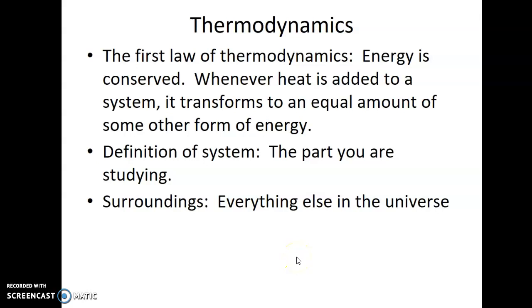Okay, so we're going to talk a little bit about the first law of thermodynamics, which you've heard before. Energy is conserved. So whenever heat is added to a system and energy, it transforms to an equal amount of some other type of energy. So energy is not created or destroyed in the universe.